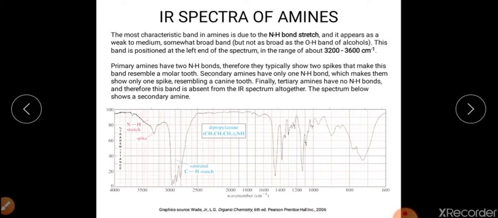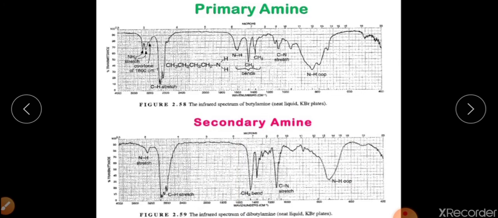Again, you have sp3 hybridized carbon-hydrogen stretching vibration here. This is a particular spectrum of amine. We will discuss in the subsequent slides the primary amine, the secondary amine, and then the IR spectrum of the tertiary amine as well. Now come to primary amine. In primary amine, we can easily see this is the NH stretching vibration.